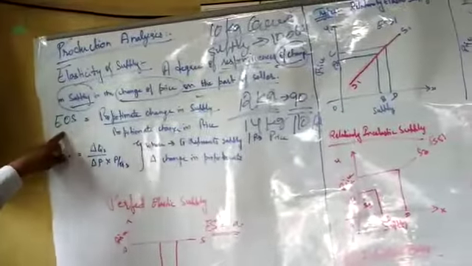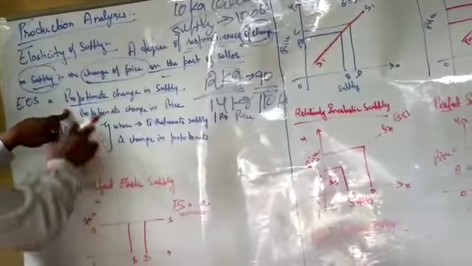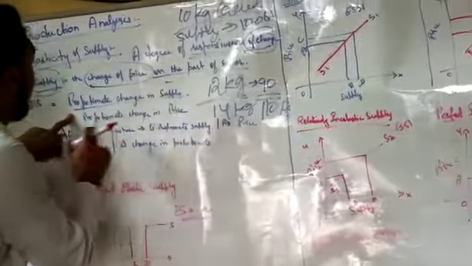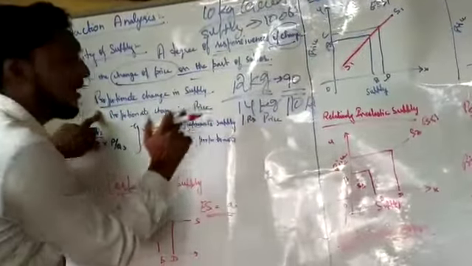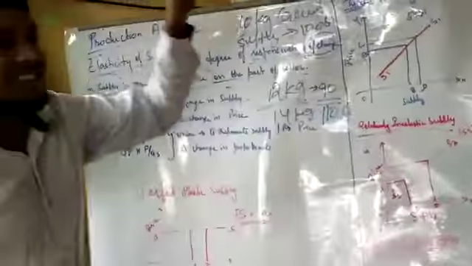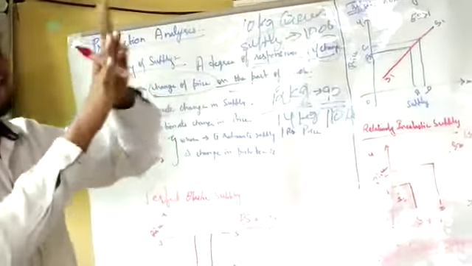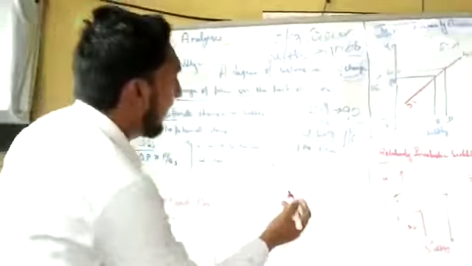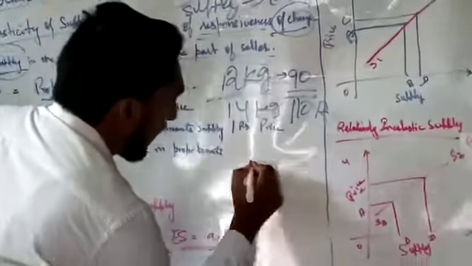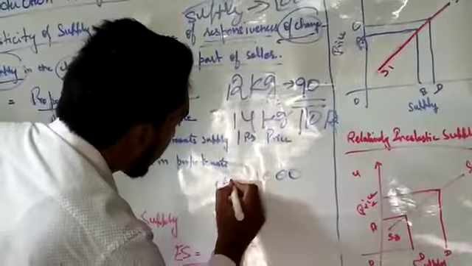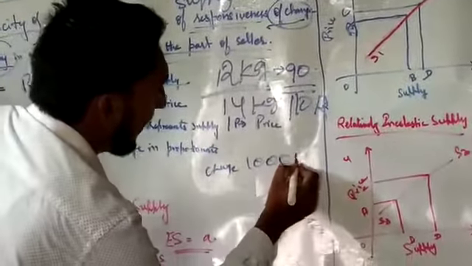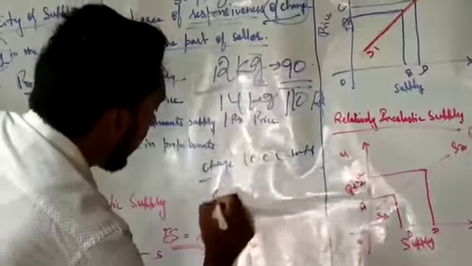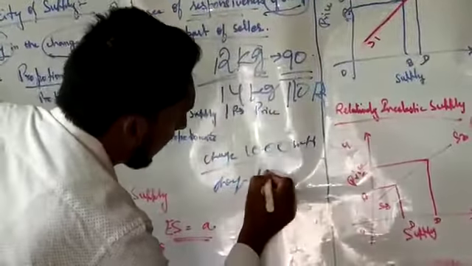Let's understand the formula. Elasticity of supply is equal to proportionate change in supply divided by proportionate change in the price. Okay? For example, we have a change in supply of 1000, and a change in price of 100.